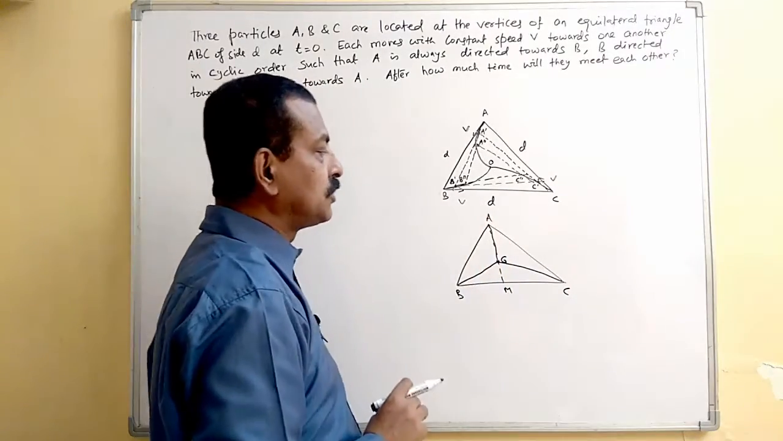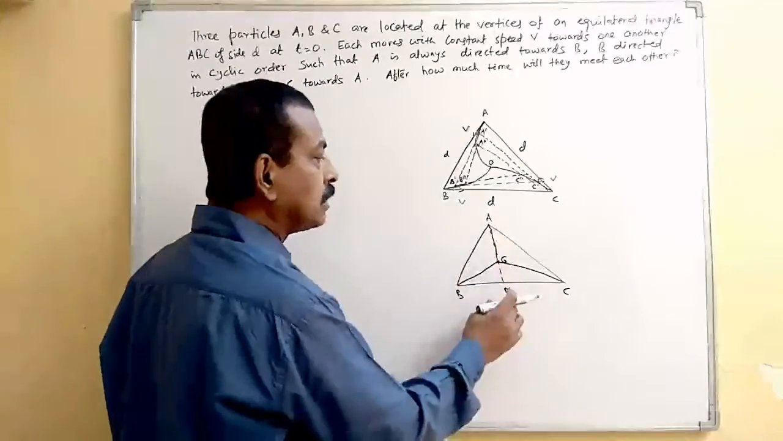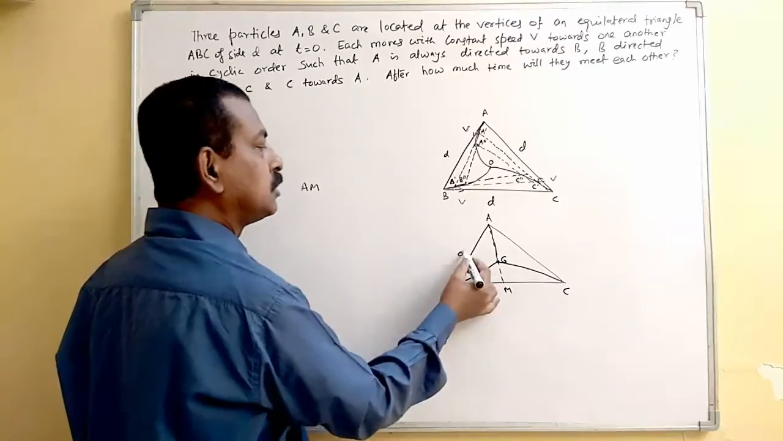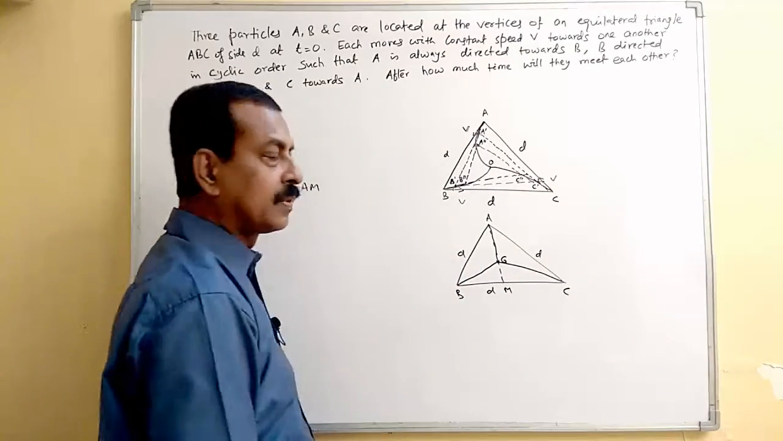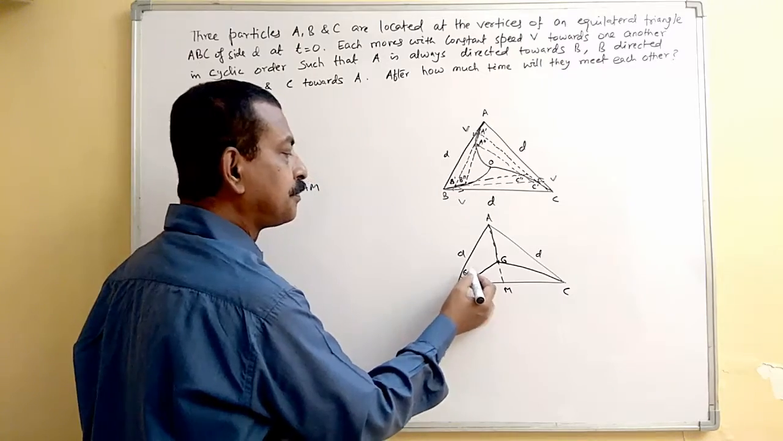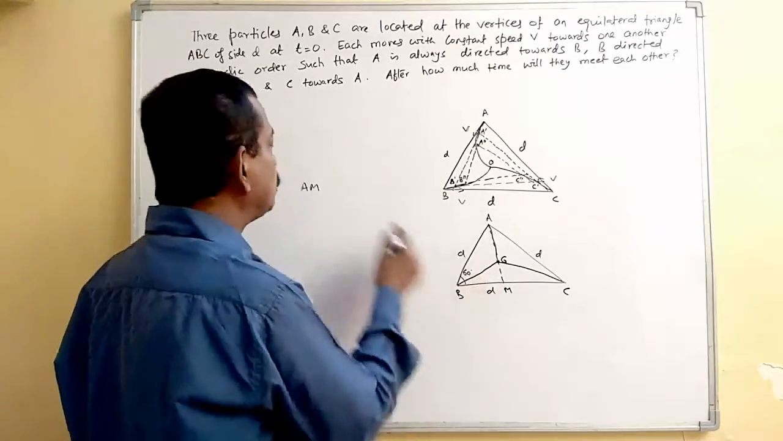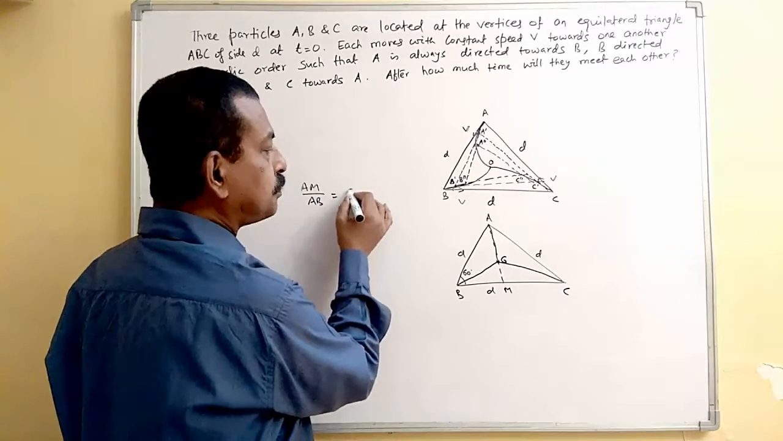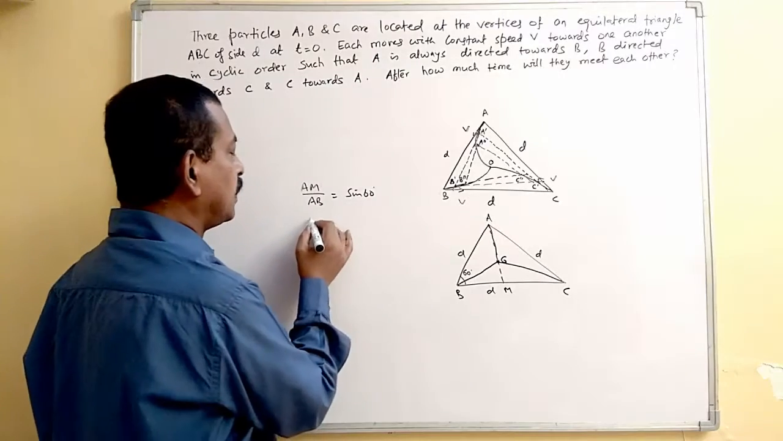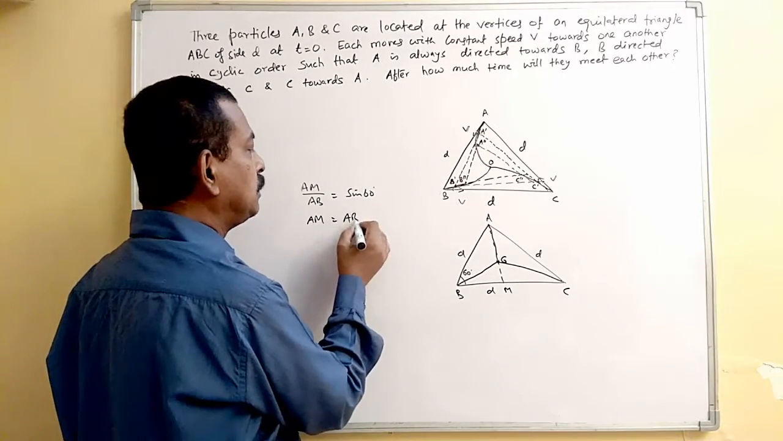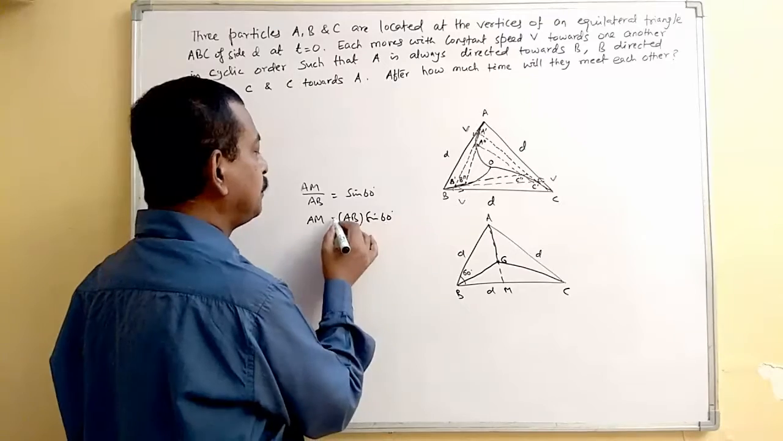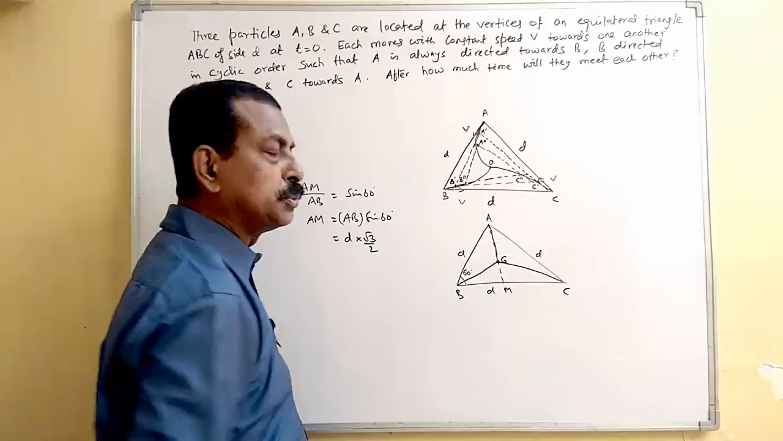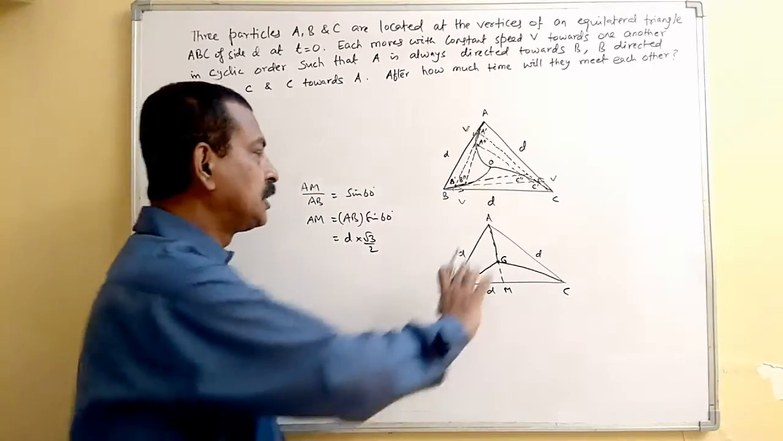So now if you consider here, first, what is this length? AM will be how much? This is your D. This angle is 60 degrees, equilateral triangle. So how much will be this AM? AM by AB will be equal to sin 60 degrees. So AM will be your AB sin 60 degrees, and that is your D root 3 by 2. So this is the length AM.